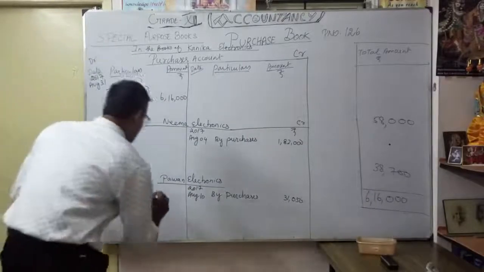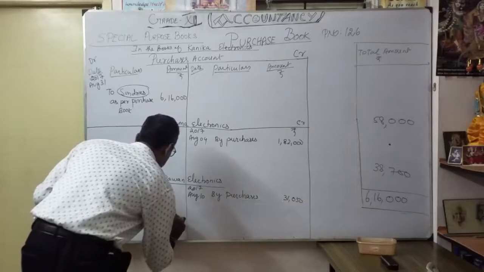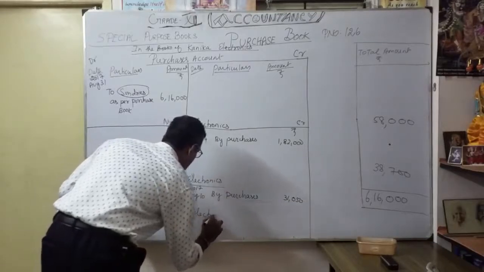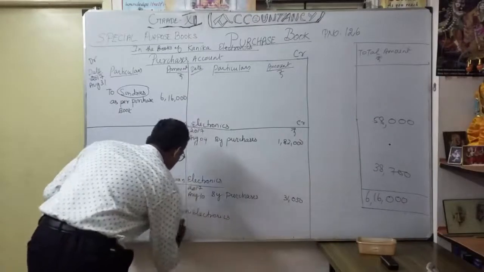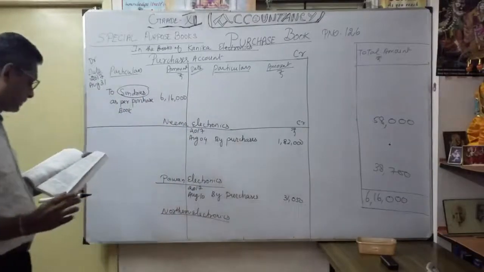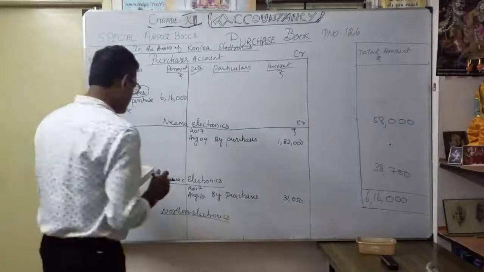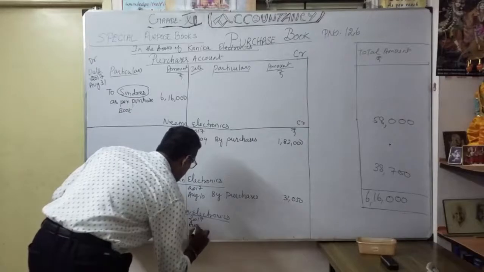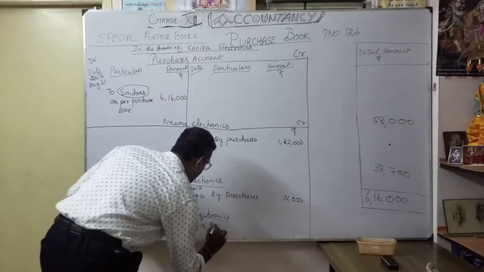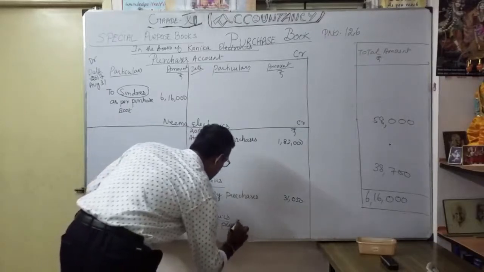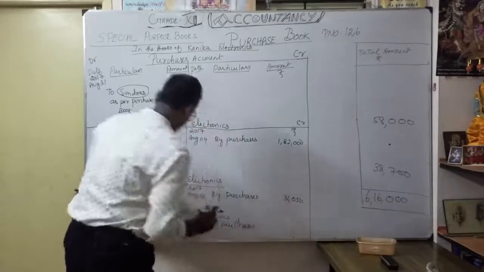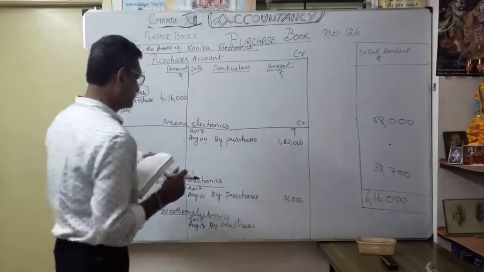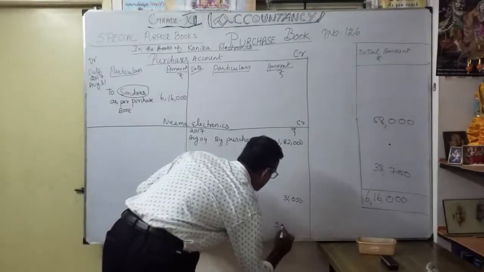Thereafter, August 18, Northern Electronics. You have to mention another supplier, Northern Electronics. So what is the date? August 18, 2017, August 18, by purchases. How much? 3,06,250.